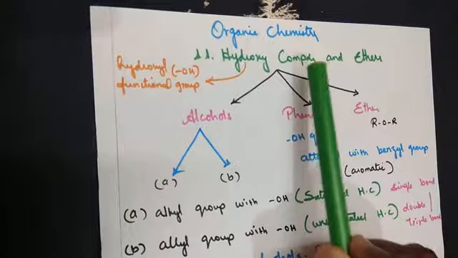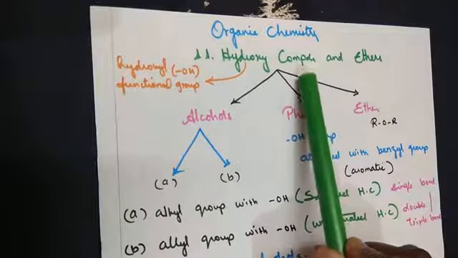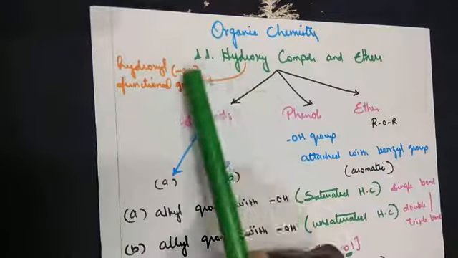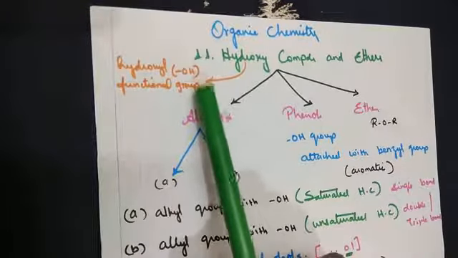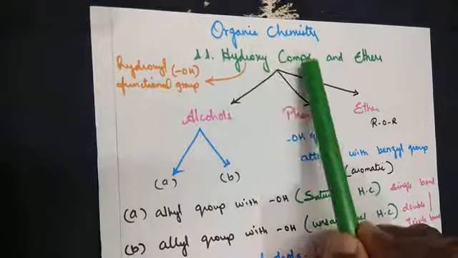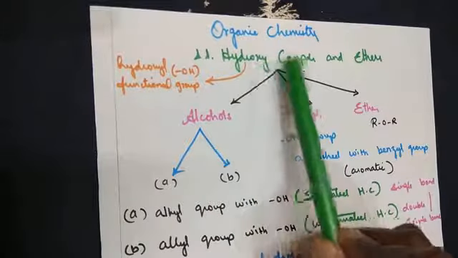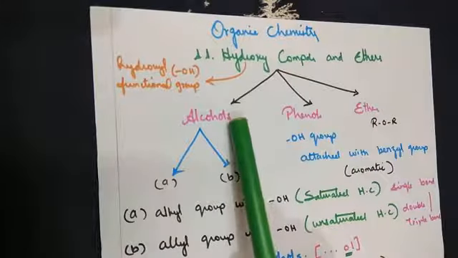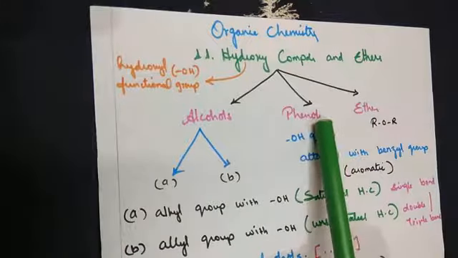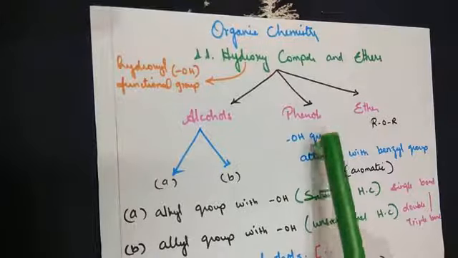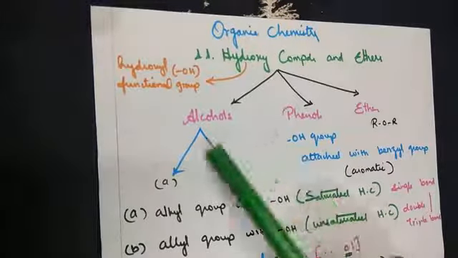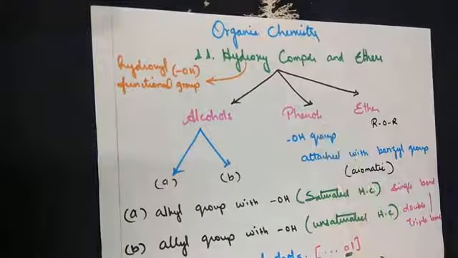What is the meaning of hydroxy compounds? It is the given organic compound has the attachment of OH group in it. Then it's called a hydroxy compound. So under hydroxy compound, we have two categories. One is the alcohols, the other one is the phenols. Both have the presence of OH group in their chemical formula. Then what's the point of distinguishing between them?